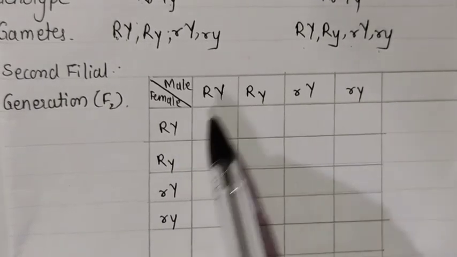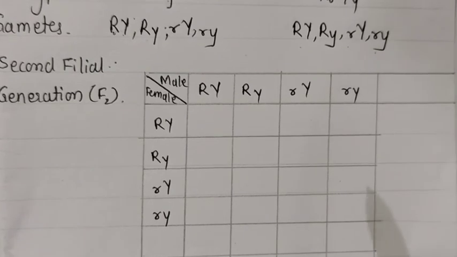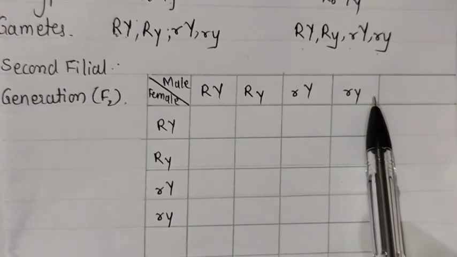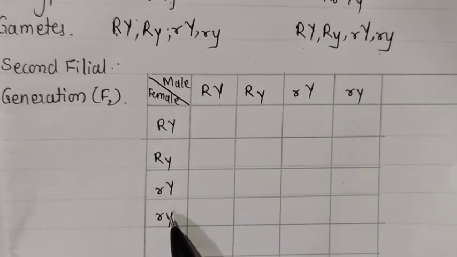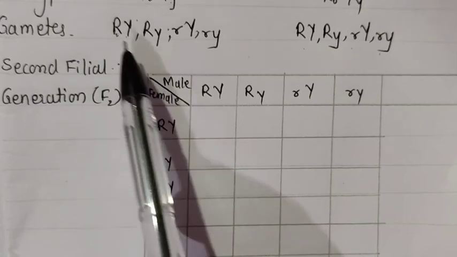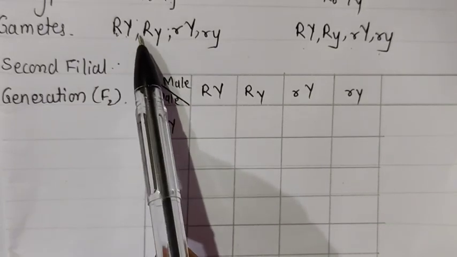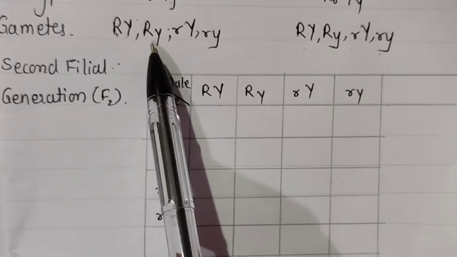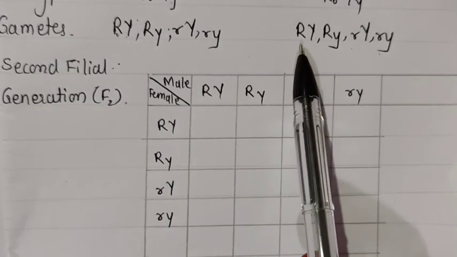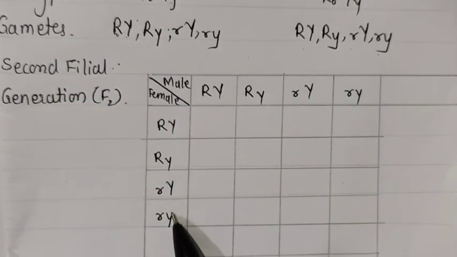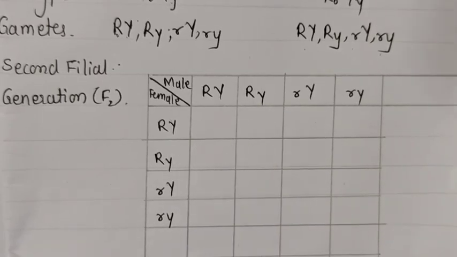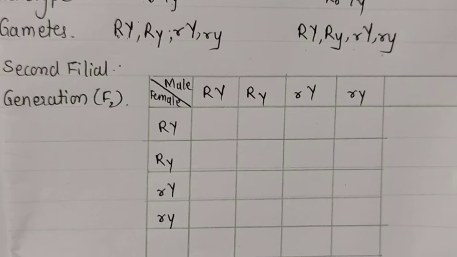Now for that we have to draw the Punnett square. In the Punnett square, we take horizontally the gametes of the male and vertically the gametes of the female. Suppose this is male: capital RY, capital R and small y, like this. All the gametes we have written here. And the female gametes we have written on this side. Now we have to find out their combinations, their crossing, and what the possibilities are.